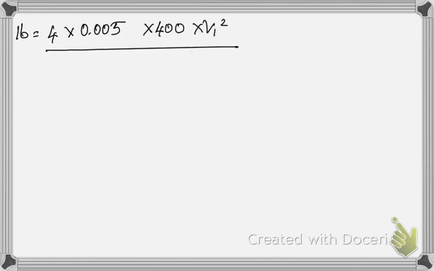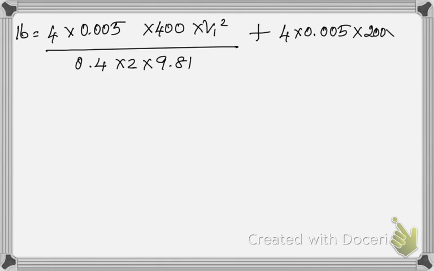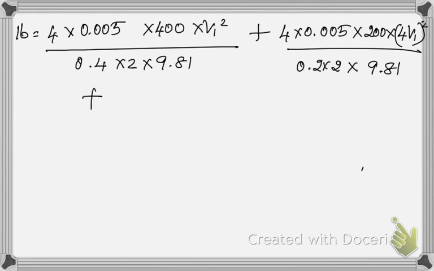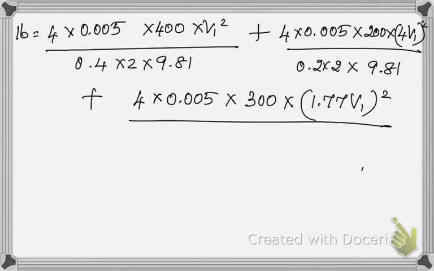Now I'm going to substitute the values, which is 16 is equal to 4 into 0.005 into L1 is 400 into V1 squared divided by D1 value is 0.4 into 2 into 9.81, plus 4 into 0.005, L2 value is 200, and instead of V2 squared I can substitute 4 V1 the whole square divided by 0.2 into 2 into 9.81, plus 4 into 0.005, and the length of the pipe is 300, and instead of V3 squared I can substitute 1.77 V1 the whole square divided by 0.3 into 2 into 9.81.